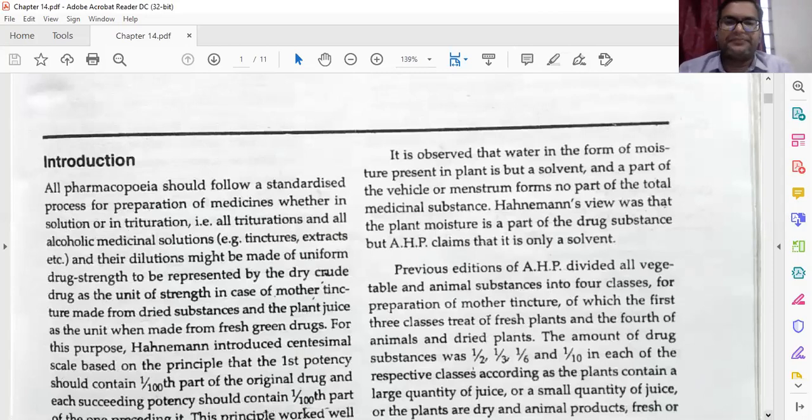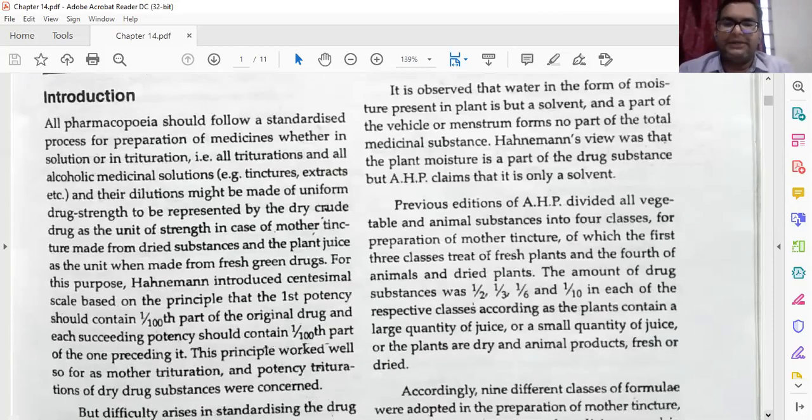The previous edition of the American Homeopathic Pharmacopoeia divided all vegetable and animal substances into four classes for preparation of mother tincture. Already we know AHP as per Hahnemann: class 1, class 2, class 3 and class 4, of which the first three classes treat fresh plants and the fourth animals and dried plants.